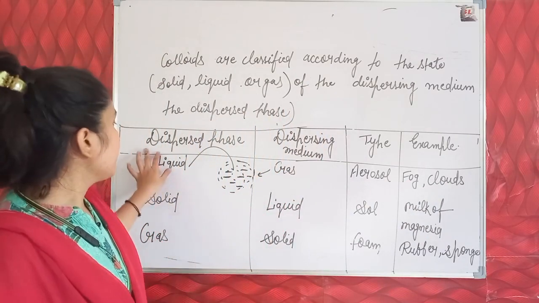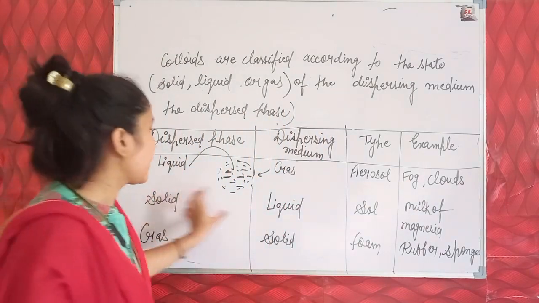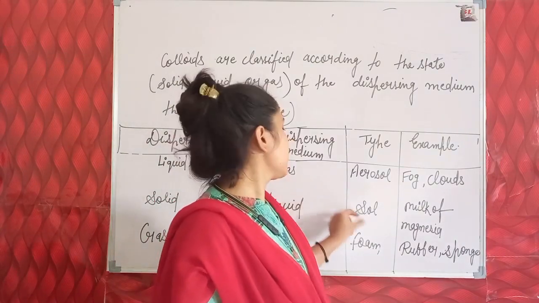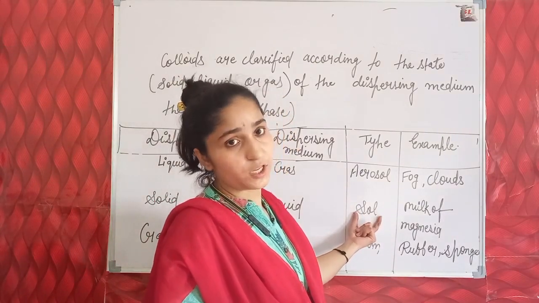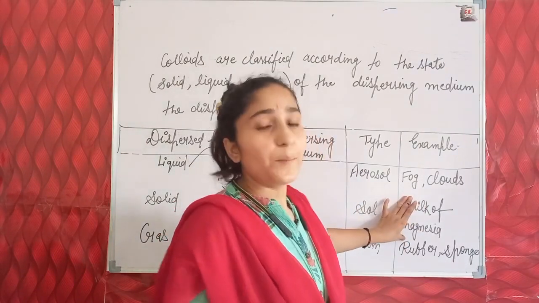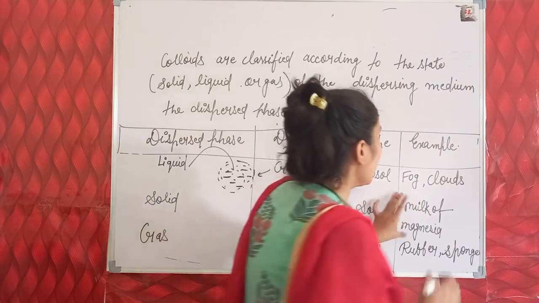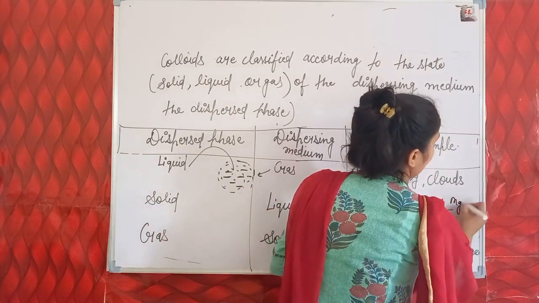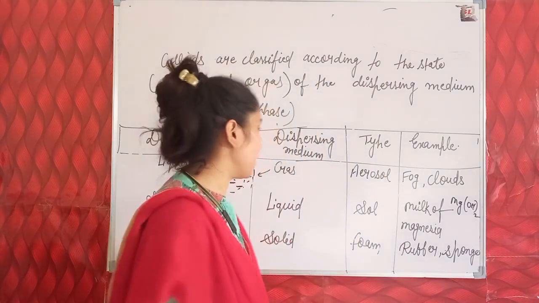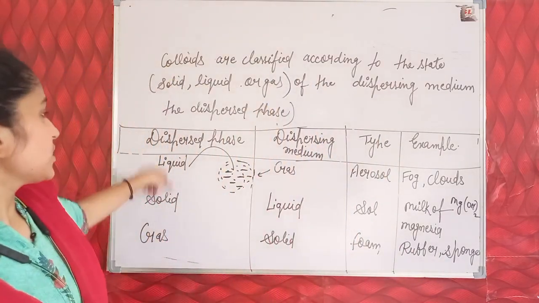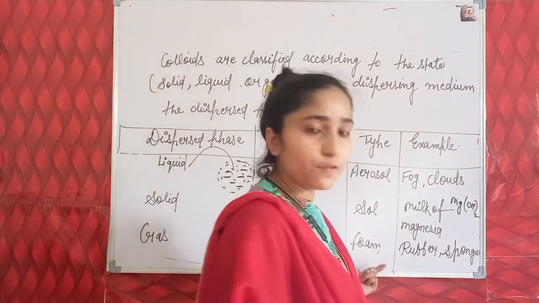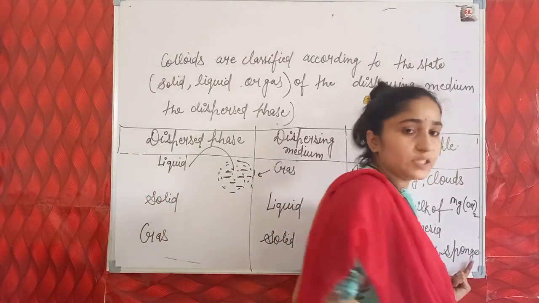Next is solid. If the dispersed phase is solid and the dispersing medium is liquid, then the colloidal solution's name is sol. Example: milk of magnesia. Milk of magnesia is a base, and its formula is Mg(OH)2. This is a chemical compound. And what is a compound? We will discuss that later. If the dispersed phase is gas and the dispersing medium is solid, then the type of colloidal solution we call foam. Examples of foam: rubber and sponge.